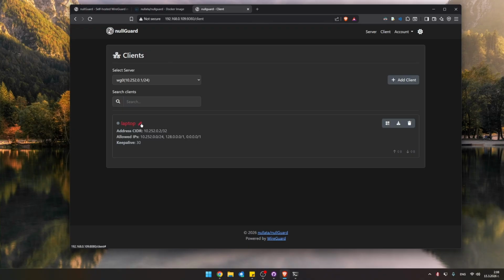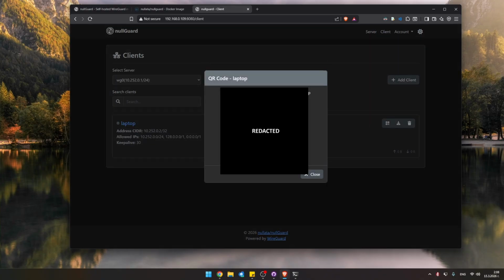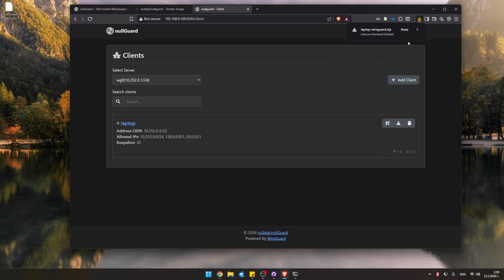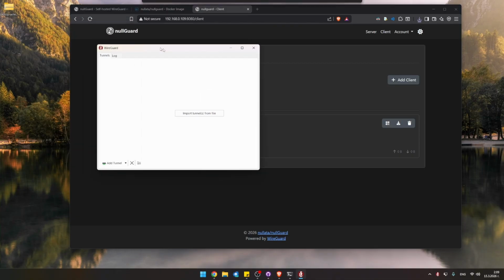So looking at this client, we can edit it. We can download, or rather scan, a QR code with our phone from this page if we want to configure a phone or another mobile device to use WireGuard. There are both Android, I think there's iOS apps for WireGuard, desktop apps, pretty much for every operating system, and the client comes built in to most desktop environments in Linux, so no worries about that. We can go ahead and download a zip config file using which we will configure our WireGuard application.